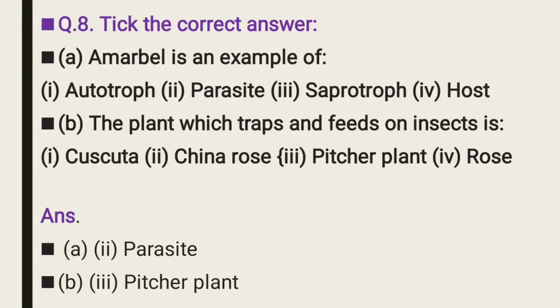Correct answer is parasite. Second, the plant which traps and feeds on insect is. It means insect eating plants. Which is the example of insect eating plants? That also I explained to you. Here also 4 options are given: Cuscuta, China rose, pitcher plant and rose. So your correct answer is pitcher plant. The plant which traps and feeds on insect is pitcher plant.